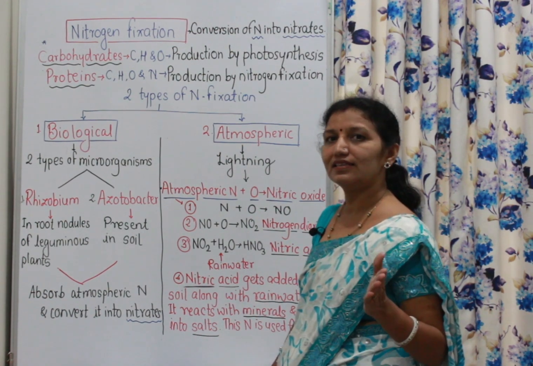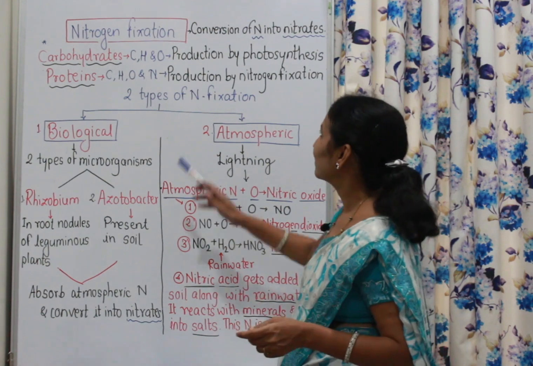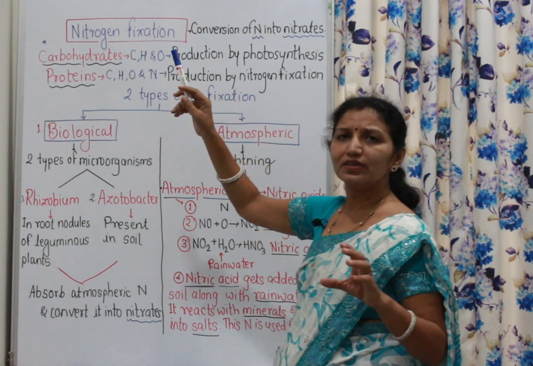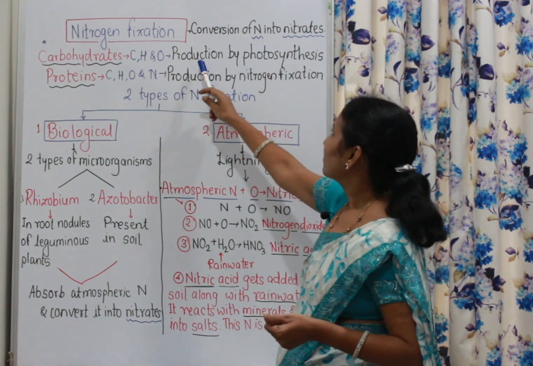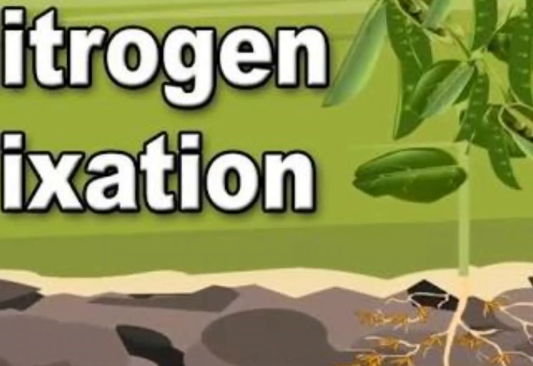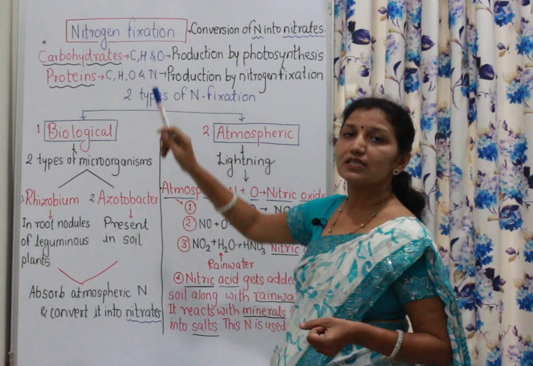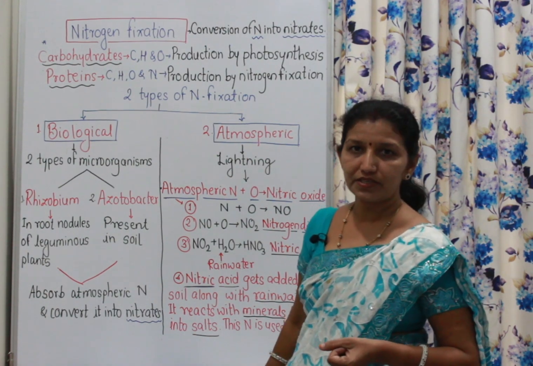In 7th standard, there is a separate chapter for it. But you can remember the main elements and their symbols here. The conversion of nitrogen into nitrates is called nitrogen fixation.